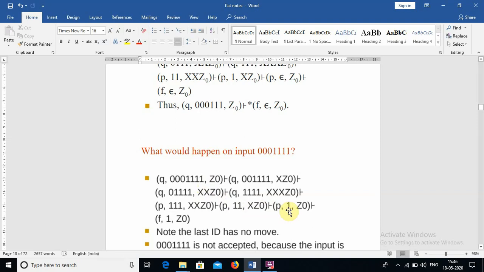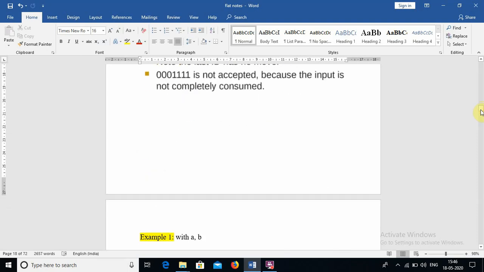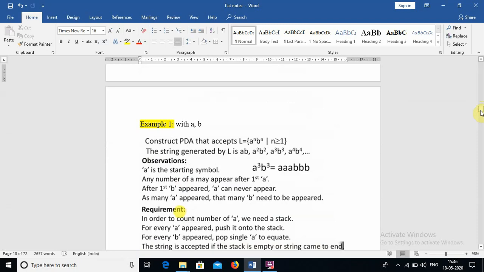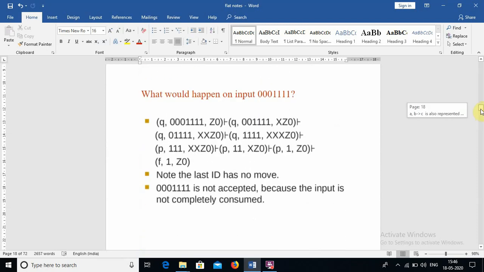1 here. This 1 is a part of the input string, that means we have 4 ones, right? So we reached a final state, but we still have input string. So the string is not accepted by the PDA. Why? Because the string is not completely consumed. Hope you understand.